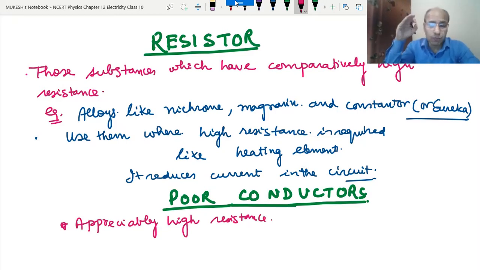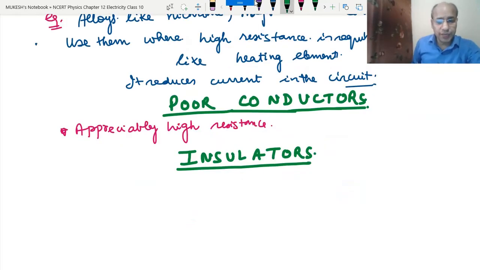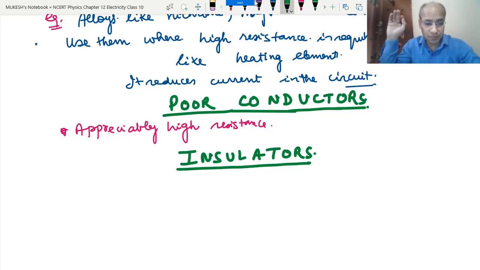They allow current only to a very little extent, not as high as the resistor or good conductors. There are some metals which come into this category. They are the poor conductors of electricity. Now the insulators. An insulator has extremely high resistance, and because of this it does not allow any flow of electricity through it. This is the reason we call them insulators.